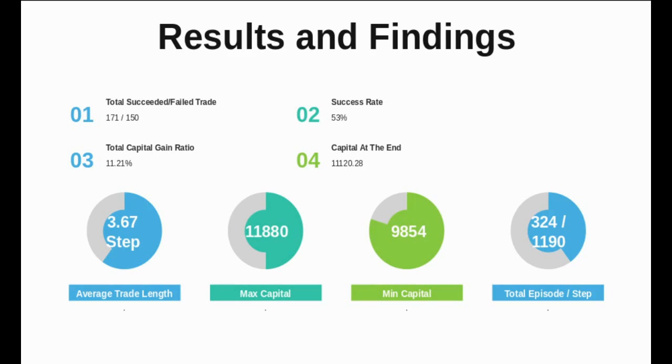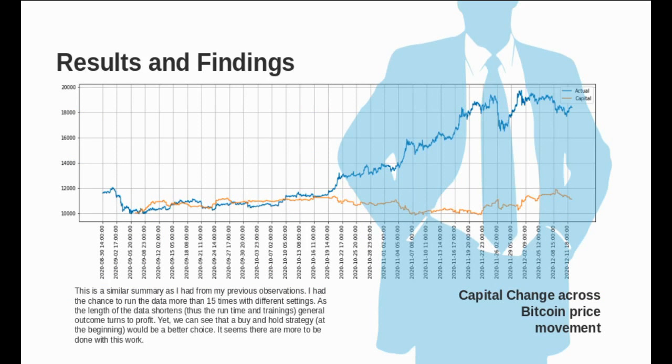This ratio is close to 54% in buy trades, whereas it is close to 53% in sell trades. There were some ups and downs in trades, yet there is a capital gain at the end. To me, this graphic is telling me more. It is interesting that the agent failed in terms of capital gain during the bullish movement. That seems quite significant, especially for the first half of the trend.